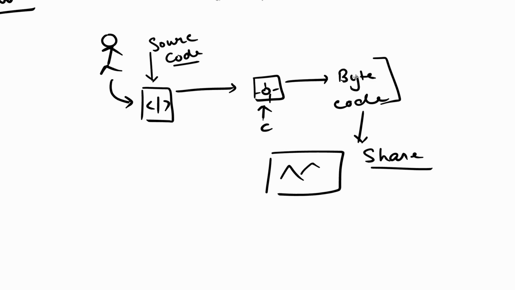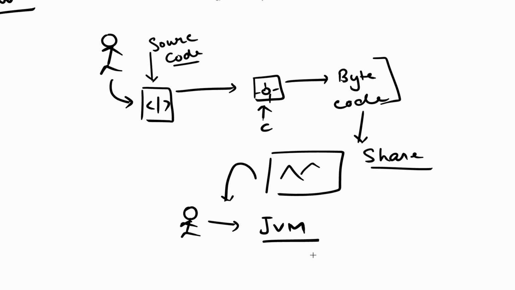Now, to run this bytecode, what happens, for example, a human being, some other person downloaded this bytecode on his machine. Now he wants to run this bytecode, right? So what he needs to do is he needs to have something known as JVM, Java Virtual Machine, installed on his machine.